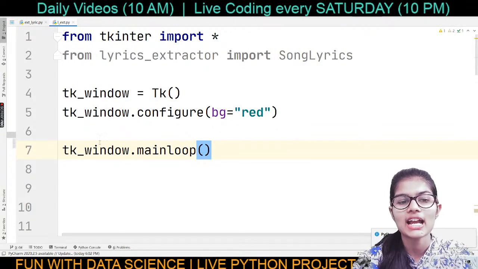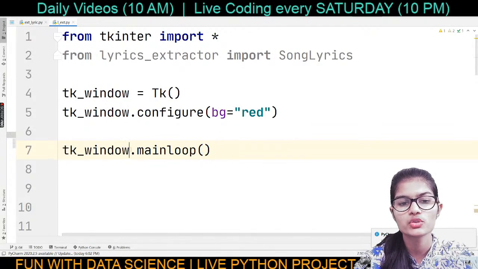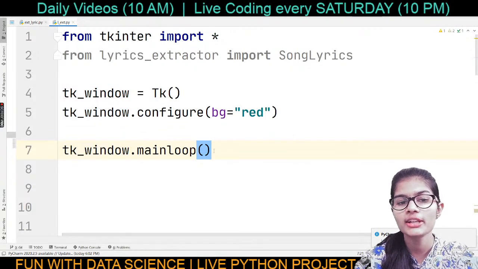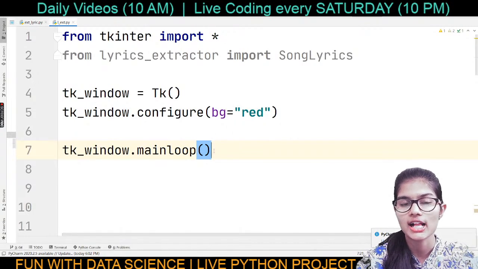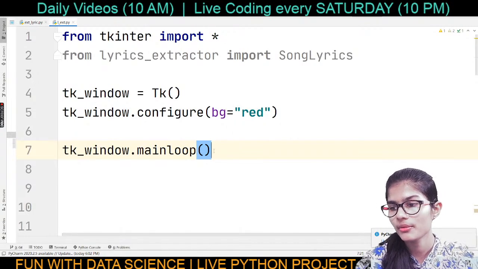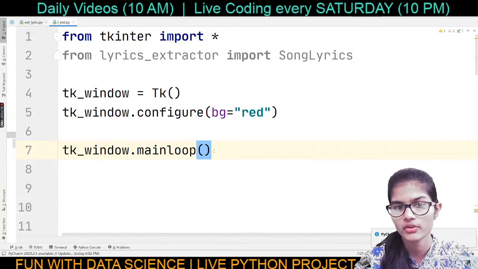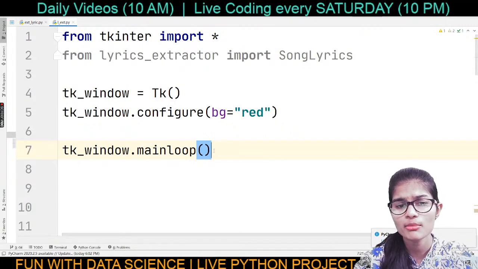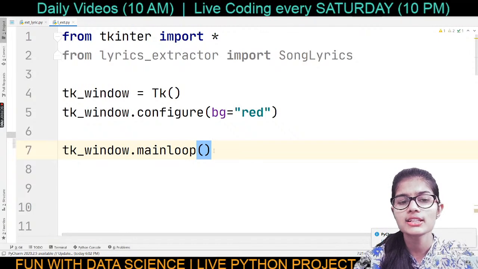Great. So at last I'm going to write here tk underscore window dot main loop. What's that sort of program? In all of my live streams, I especially focus on this last line. If you are following me from the starting live streams, you must have got the idea of what the main loop is about. But if some of you are new here, this main loop is a function that, if you don't add it at the very end of your program, you won't be able to see your output.